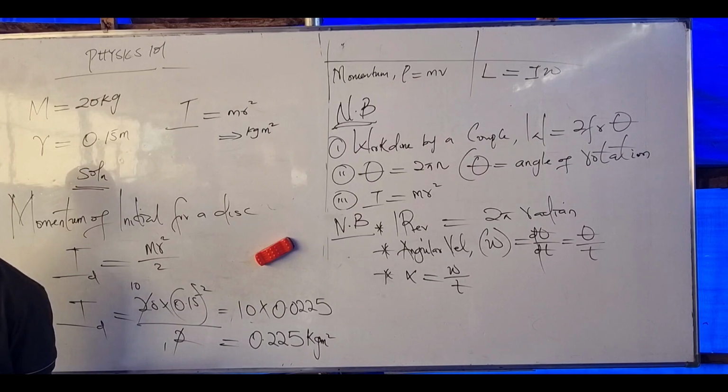They have converted already, so there's no need of converting there, right? 0.04 meter.